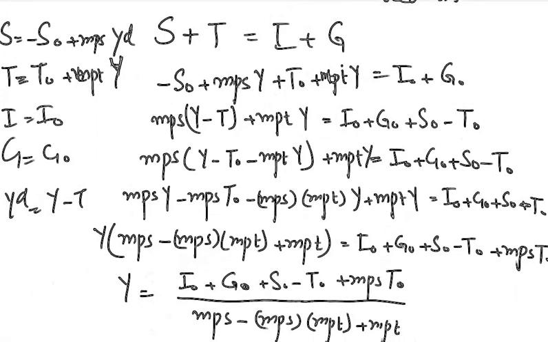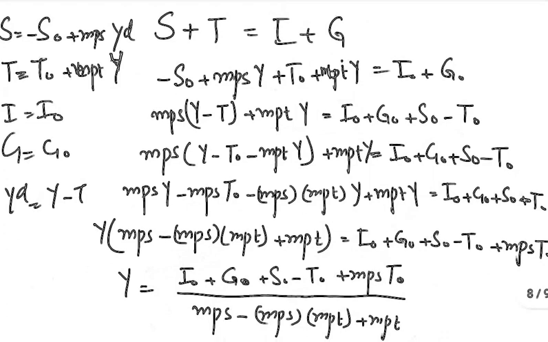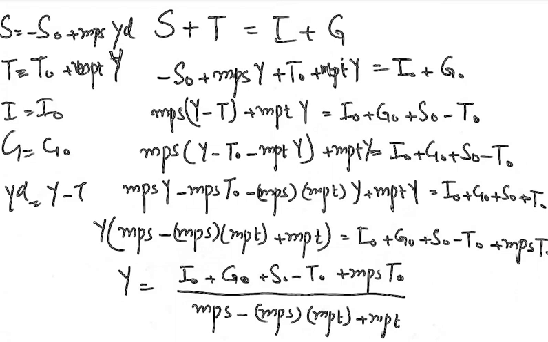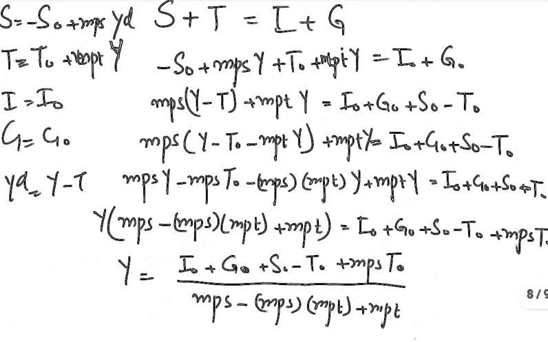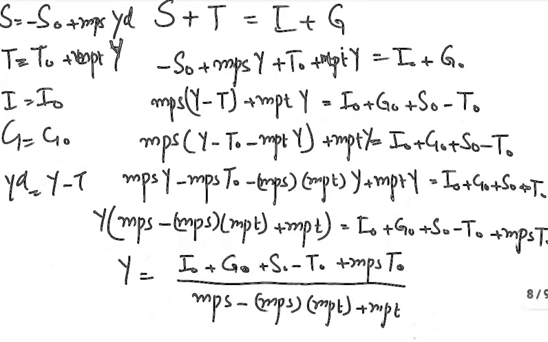From here we can see that we can multiply the MPS into the bracket, where MPS into Y minus MPS into T naught minus MPS into MPT Y, plus MPT Y is equal to I naught plus G naught plus S naught minus T naught. From here we can see that Y will be common on the left hand side of the equation.